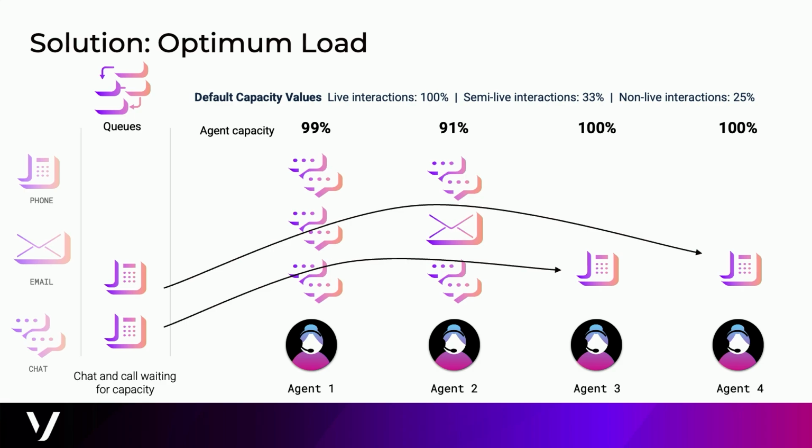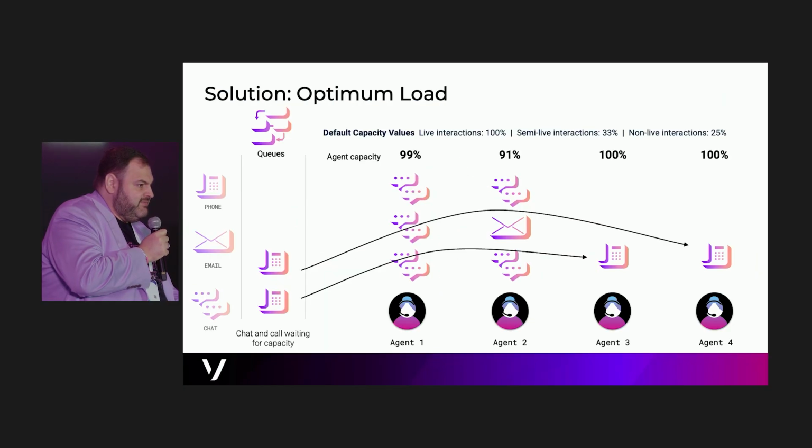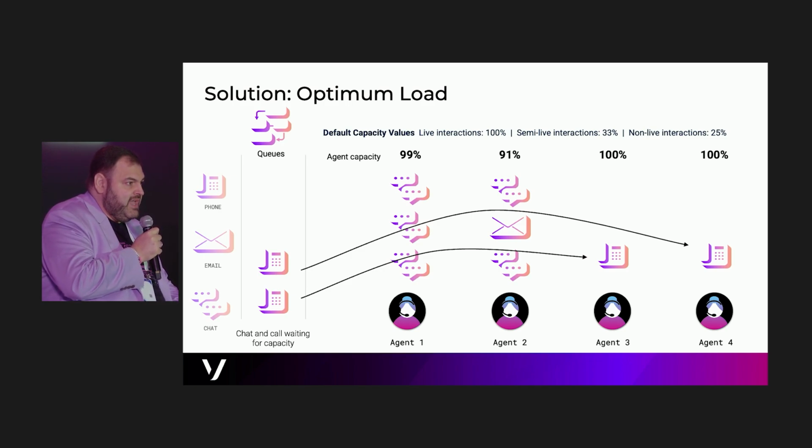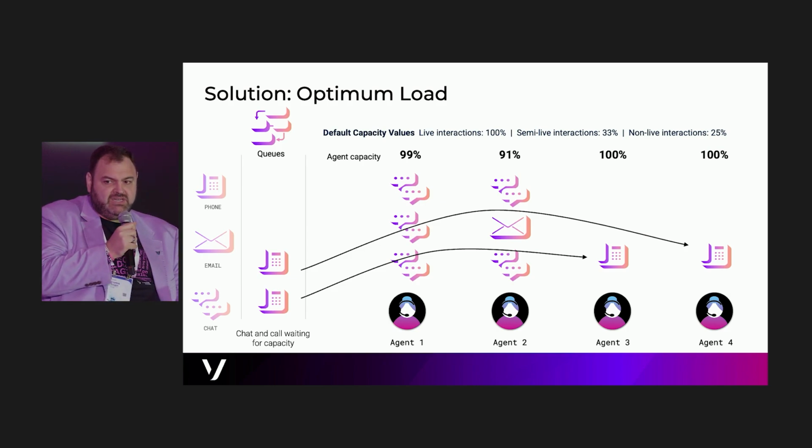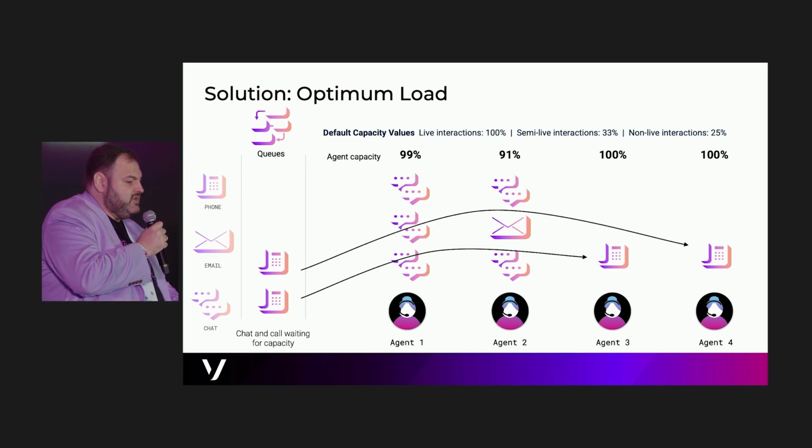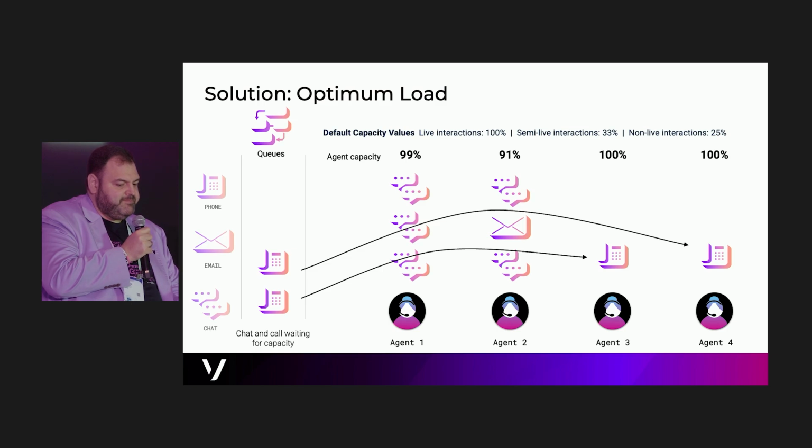The 4th chat would have gone to the 4th agent, and then the 5th chat would go to agent 1 and the email to agent 2. Nobody would be able to handle a voice call. But with the management of the capacity model, now we had 2 agents ready to take that voice call. That's why it's important to have this vision, not just on the voice, but also on the digital channels, to make sure you're always utilizing your agents at the optimum capacity, but never overloading them.